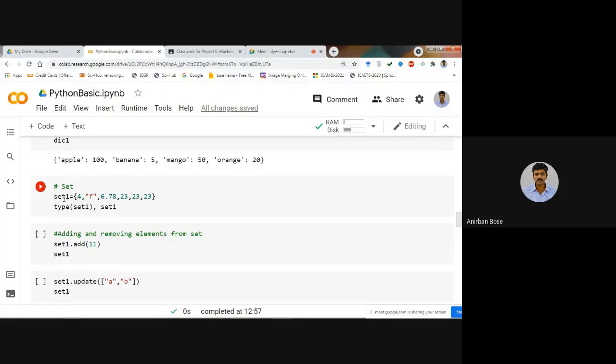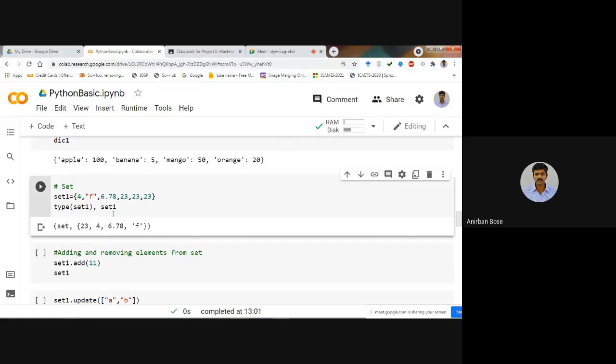Now here you see one set is defined with elements 4, F, 6.78 and 23 repeating 3 times. Since there is no key value pair present within it and it is within curly brackets, it will automatically detect that this is a set. If you execute it, you see that the set will not contain the same thing repeated.